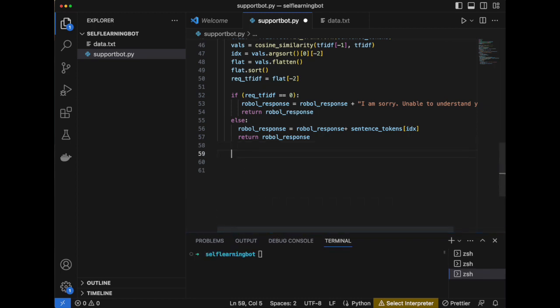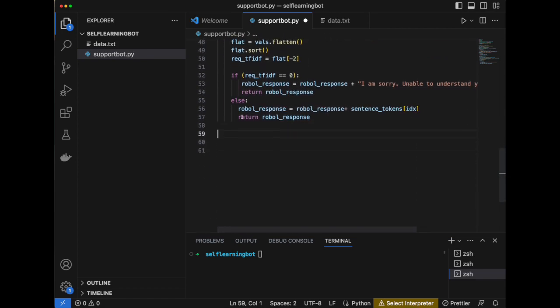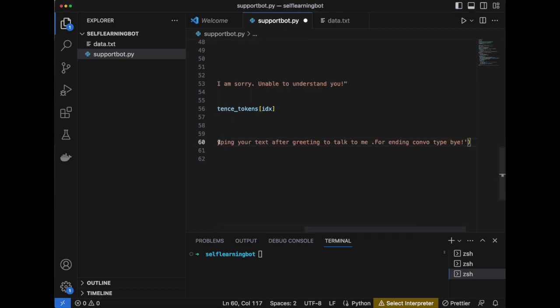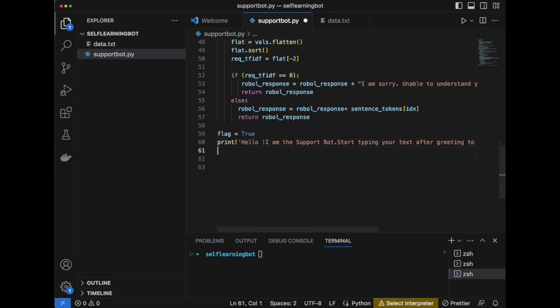Next part is we have to start the main conversation part. This is where we wrote the brain, or the main logic part, of our learning bot. Now we will write the logic of how the conversation will start. First we have defined flag equals true. Think of it as turning on the chatbot's power button. As long as it is true, the bot will keep chatting with you.